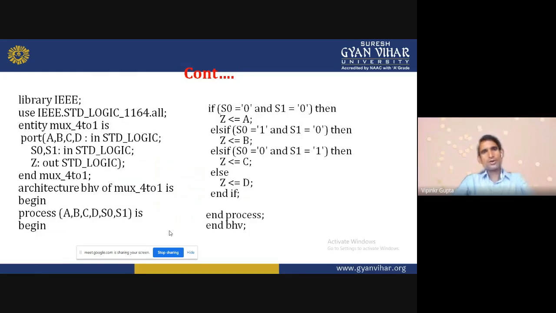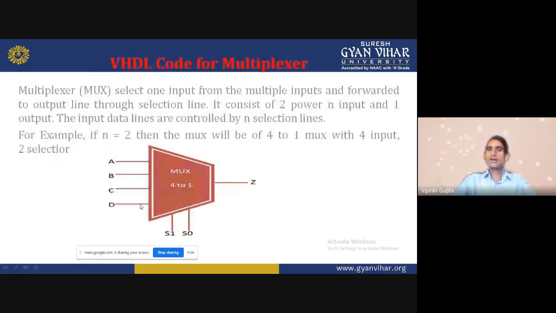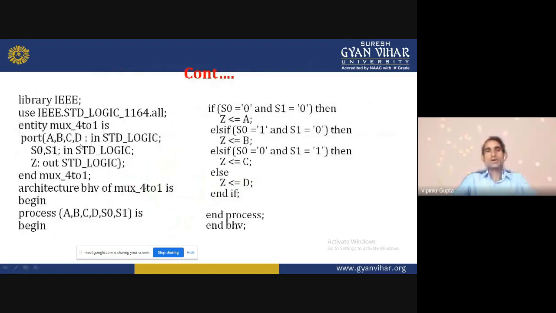Now I will come to the entity declaration. Entity mux_421, that is the entity name. What are the inputs? A, B, C, D and S1, S0 are the inputs, and Z is the output. So I will write accordingly: A, B, C, D in std_logic, S0, S1 in std_logic, and Z out std_logic. And then we will close the entity, end entity mux_421.